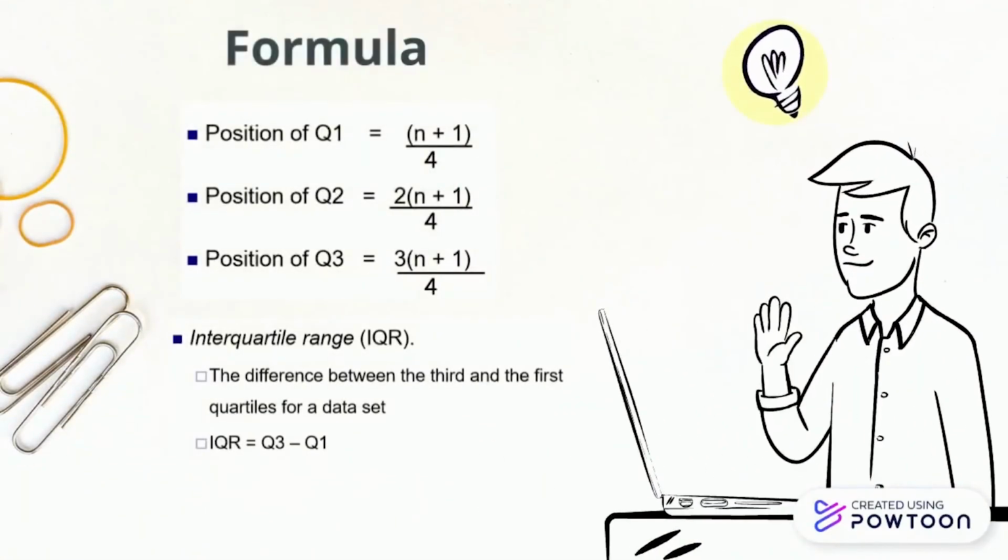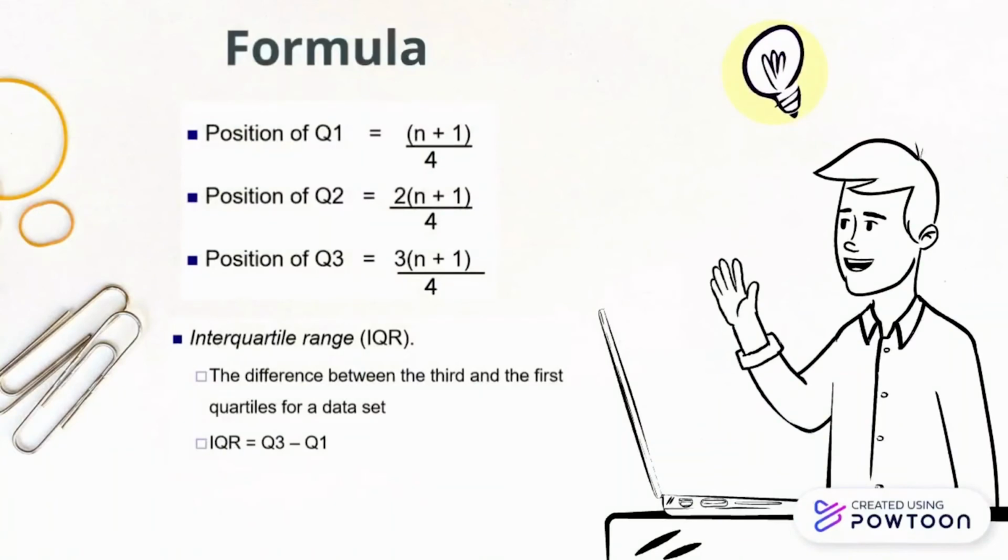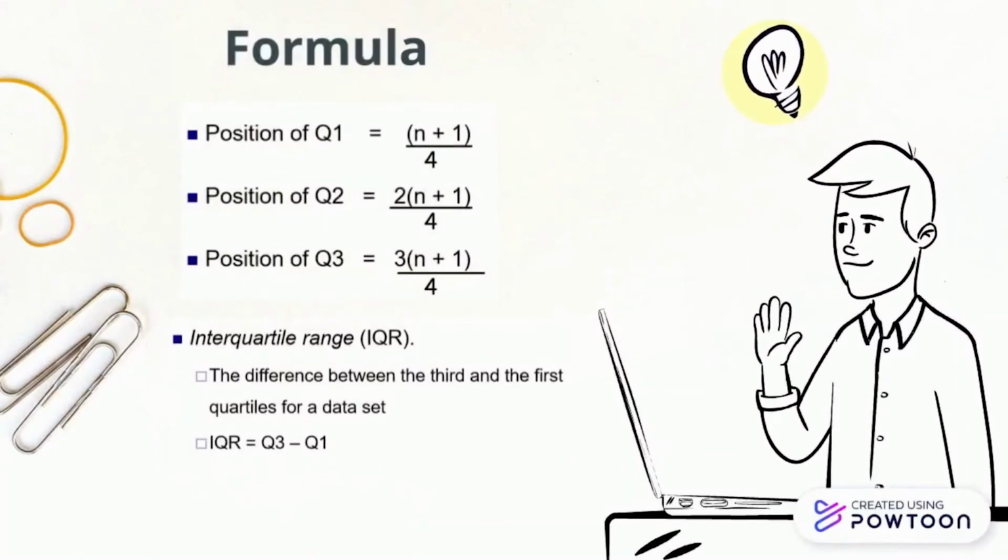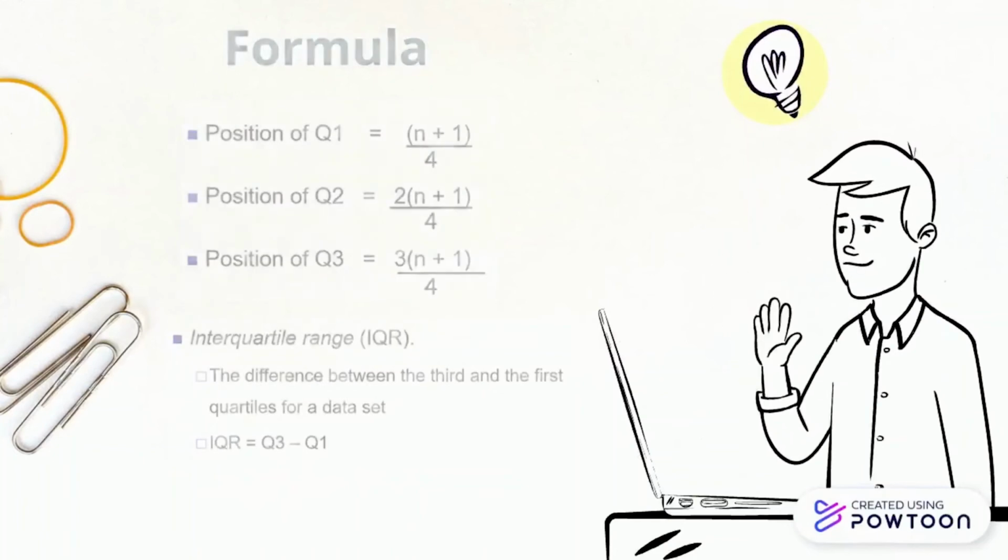So this is the formula for measure of position. For the position of Q1, it is n plus 1 divided by 4. For quartile 2, multiply 2 by n plus 1 divided by 4, and for quartile 3, multiply 3 by n plus 1 divided by 4. Second is the interquartile range or IQR. It is the difference between the third and the first quartile of the dataset.